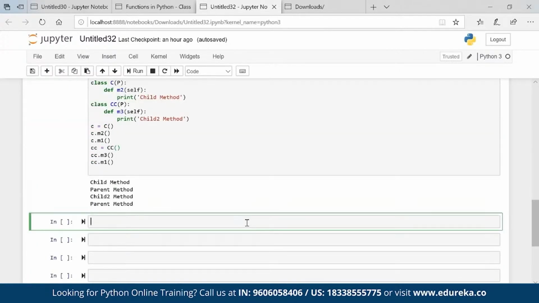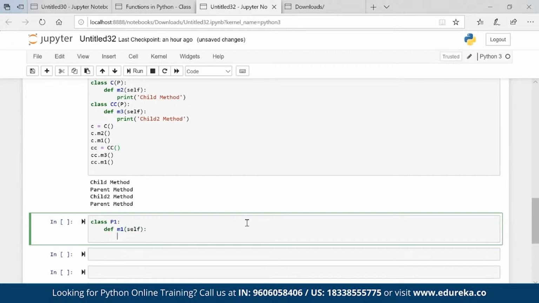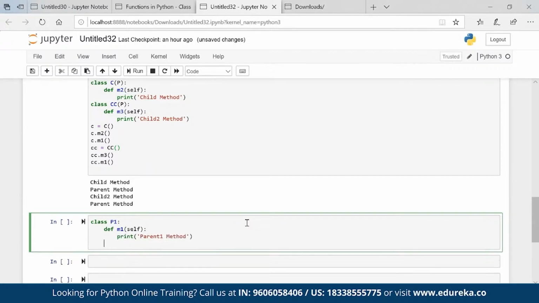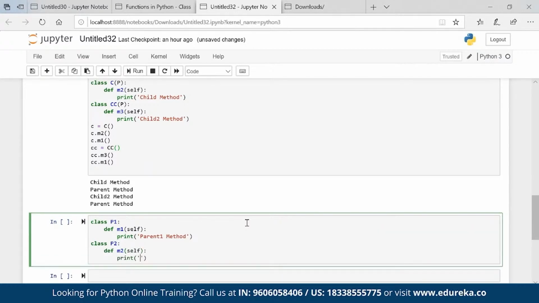Let's say I have class P1, def M1 self, print parent1 method. Similarly, class P2, def M2 self, print parent2 method.